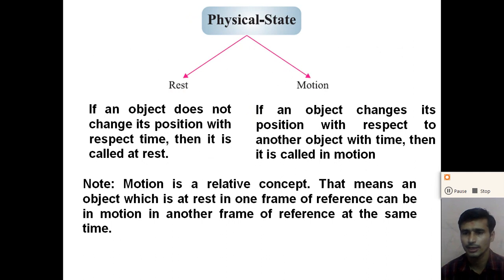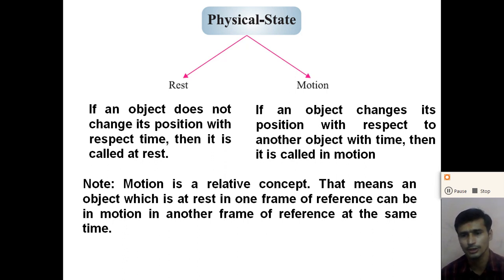While the earth is rotating about its own axis, all the things on the earth are also rotating about its own axis. So are they in motion? When a person looks from a moving bus, all the trees appear to be in motion. So motion is a relative concept, right?